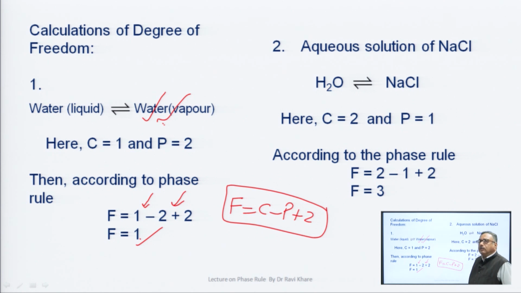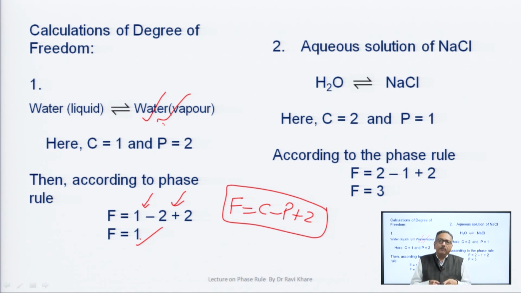Okay. Now, we come to the second question, aqueous solution of NaCl. You have to calculate the degree of freedom for an aqueous solution of NaCl. You have studied that an aqueous solution of sodium chloride or sugar is a homogeneous mixture.